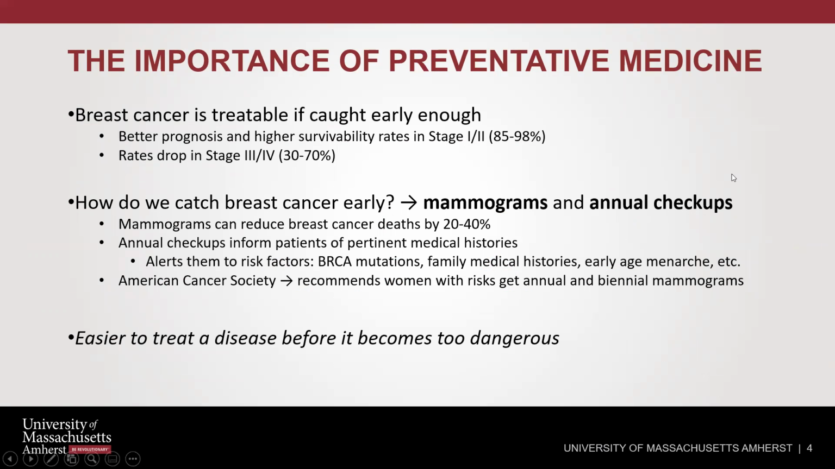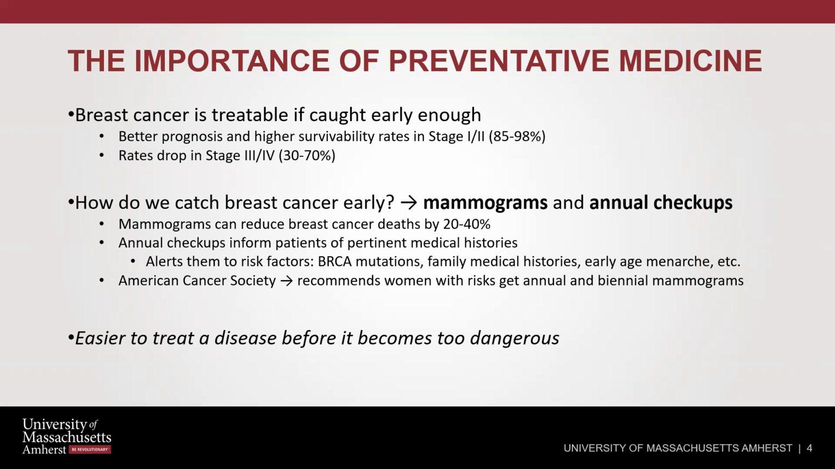So the importance of preventative medicine is that breast cancer is treatable if caught early enough. As stated before, in stages 0, 1, and 2, the breast cancer has not spread to other parts of the body. It is contained within the breast, which means that surgery and targeted therapies make it very easy to treat. And usually the survivability rates are much higher, anywhere between 85 to 98%. The prognosis is very good for patients diagnosed in these early stages because it is very easy to treat, and they have a lower incidence of recurrence of cancer.